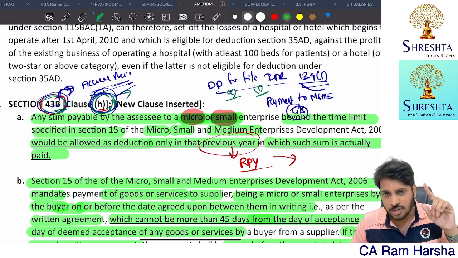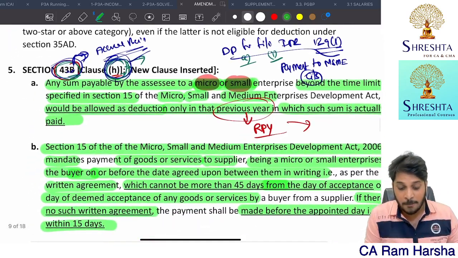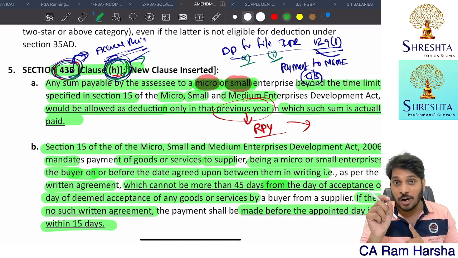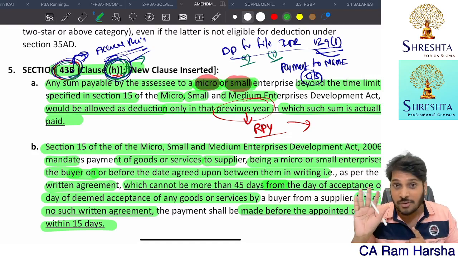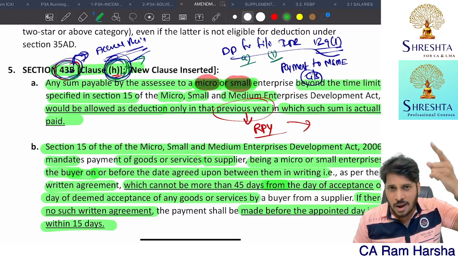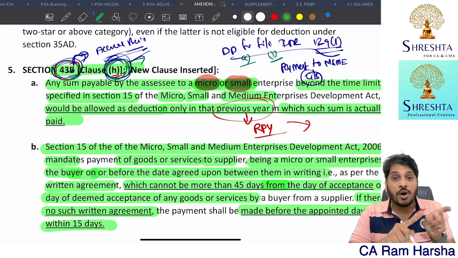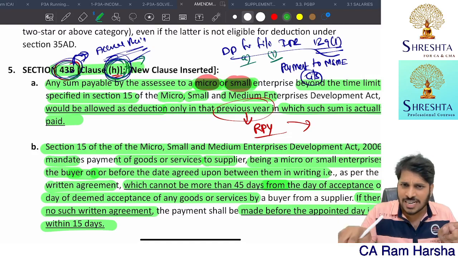So try to listen to this particular part of this video once again to get clarity. Remember 43B clause H, for that alone, due date means what? 15 days or 45 days as per the MSMED law, not the due date for filing the IT return. For all other payments that are covered under 43B, you incur expenditure in the current previous year, you have to settle the liability within the IT return due date. If you settle it, you will get deduction.